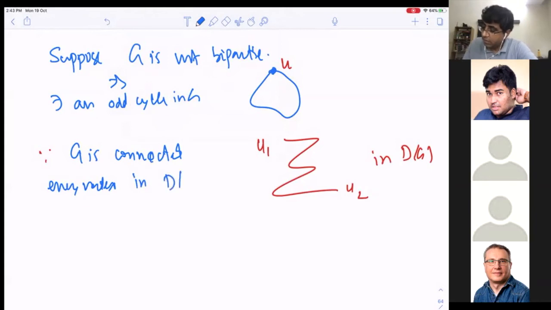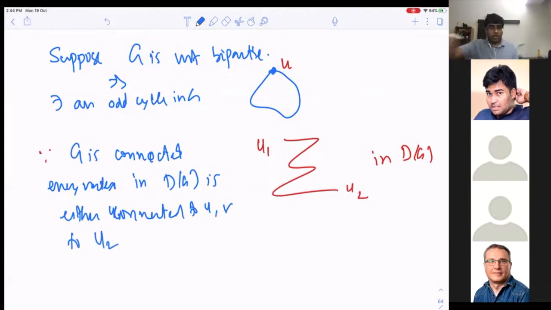in D of G is either connected to U1 or to U2, right? Because you get this path, right? You get this path because G is connected. So look at U, every one has a path to U. So now if I trace this path, I will either reach U1 or I will reach U2, correct? Now, everybody here can reach either U1 or U2, and U1, U2 has a path in itself. So it implies D of G is connected, right? Okay. So if G is not bipartite, definitely D of G is connected. Okay. So it has only one component.